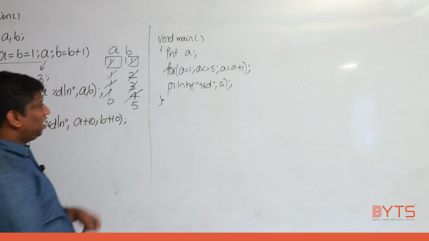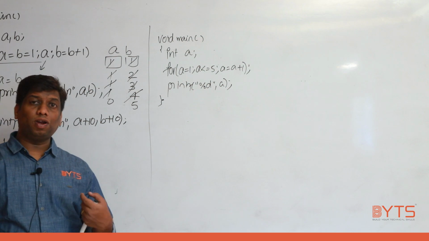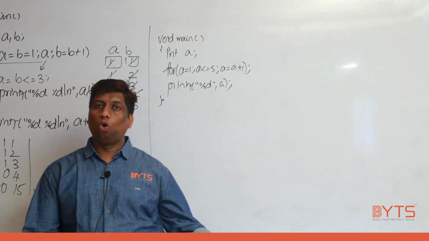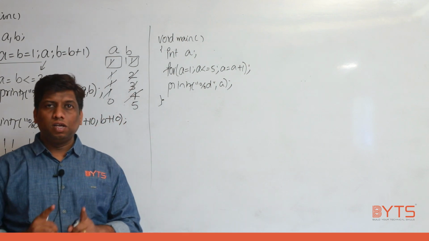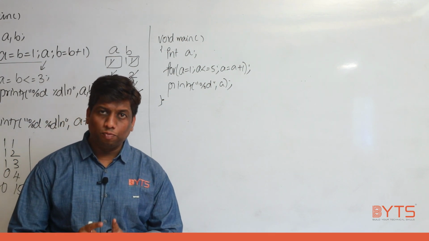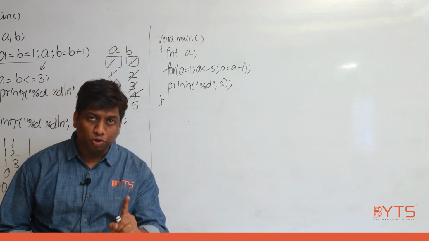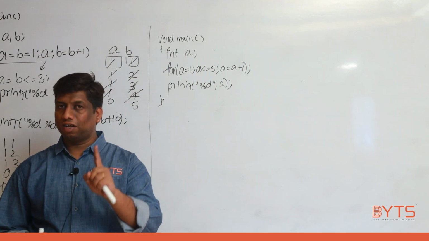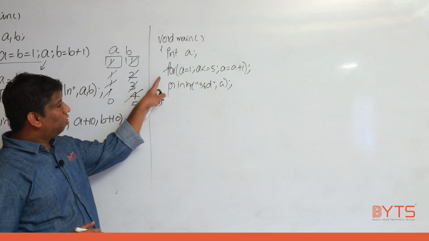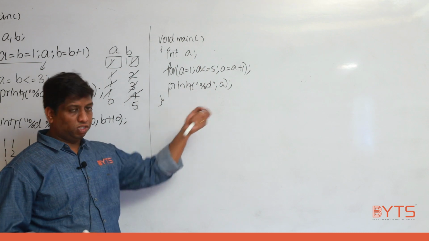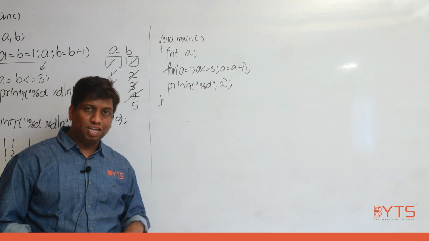Well, so by seeing the program, most of the people are thinking the answer is error, or the answer is 1, or no output, like that. First you need to understand, whenever we are not providing a body for the for, up to where the body is there, first semicolon. Who is telling like that? Compiler. So here, did I provide any body for the for? No. Up to where the body is there, first semicolon. Who is considering like that?